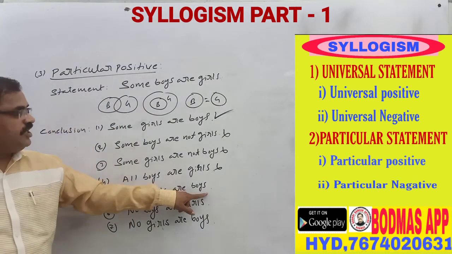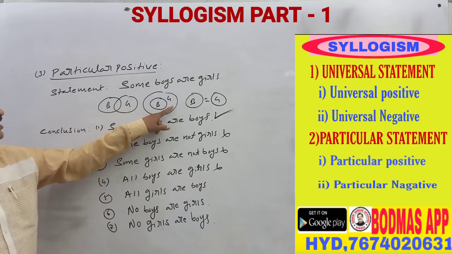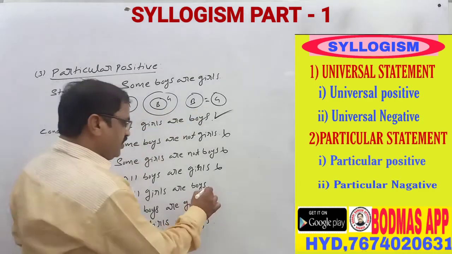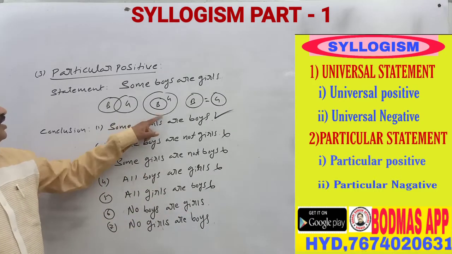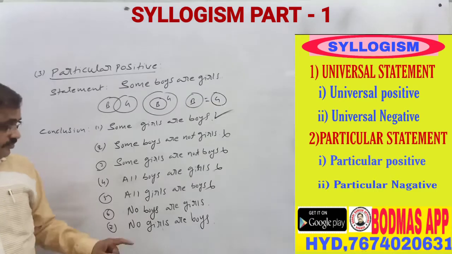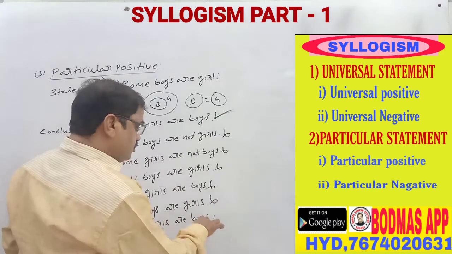Next, all girls are boys: also not satisfied. Here satisfied, but even though, it is the wrong answer. Next, no boy is a girl: wrong answer. So no girl is a boy is also a wrong answer.